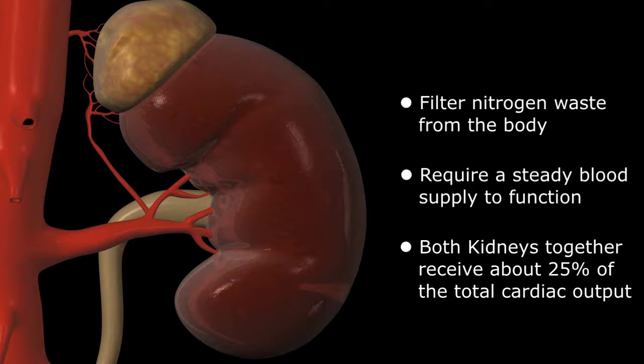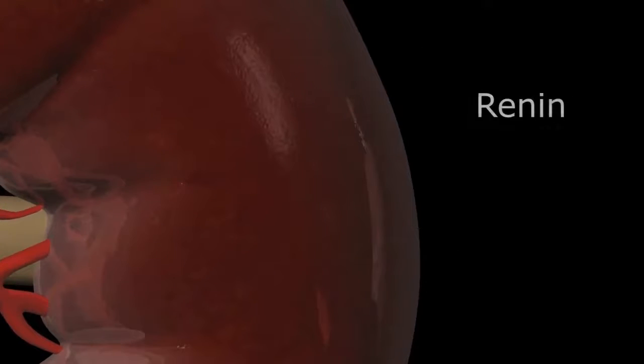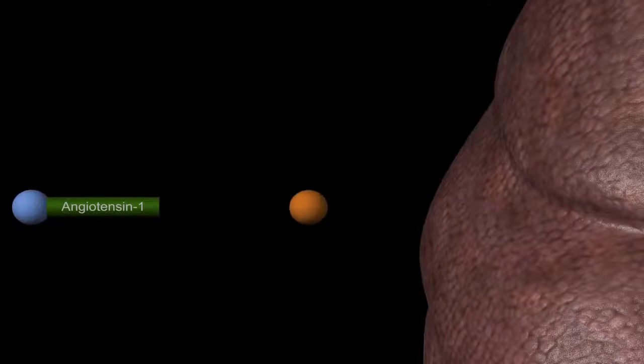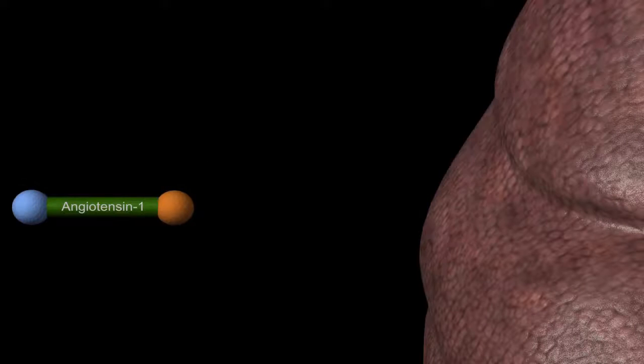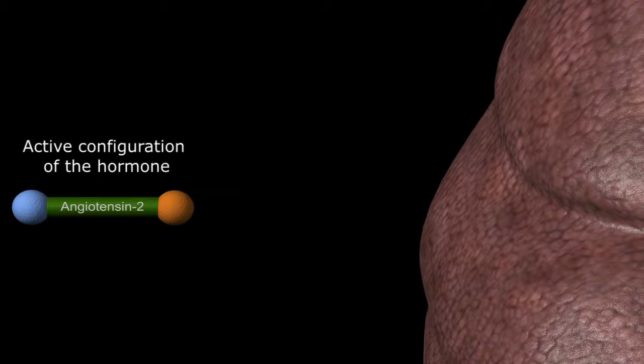A drop in blood pressure, either systemically from heart failure or locally from a narrowing of the renal artery supplying blood to the kidney, causes the kidney to secrete a chemical called renin into the bloodstream. Renin then links to a protein hormone produced in the liver called angiotensinogen, converting it to angiotensin 1. A second enzyme produced in the lungs, called angiotensin converting enzyme, or ACE, then links to angiotensin 1, converting it to angiotensin 2, the active configuration of the hormone.